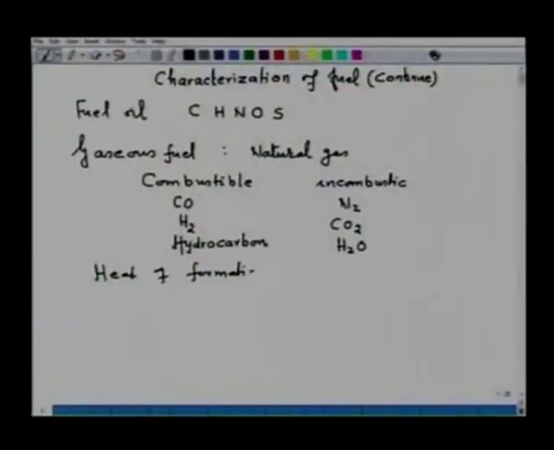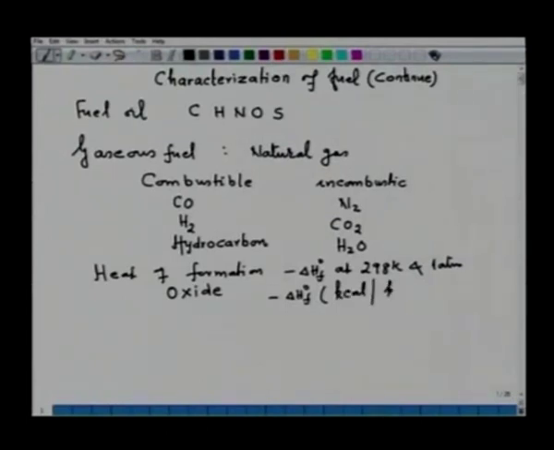Say for example, heat of formation of some gases, I am giving here in minus delta H naught F, which is the more correct term, given at 298 Kelvin and 1 atmospheric pressure, in kilocalorie per kg mole.